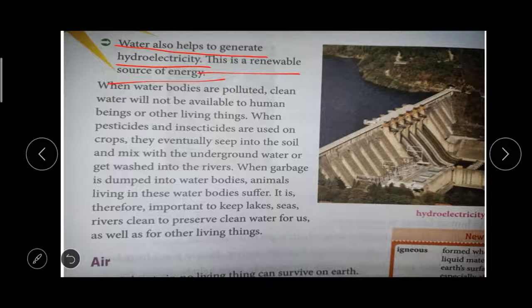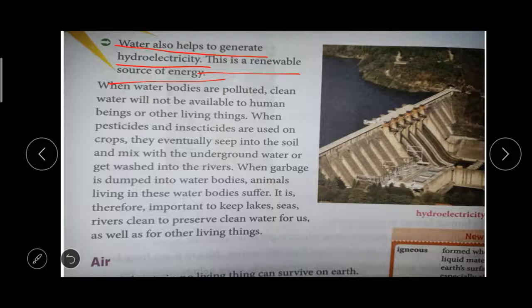We are storing the water, right? We are getting rain and we are getting water. So at a particular place, if there is equipment for making hydroelectricity, then that's a renewable resource. We can make it as per our need.